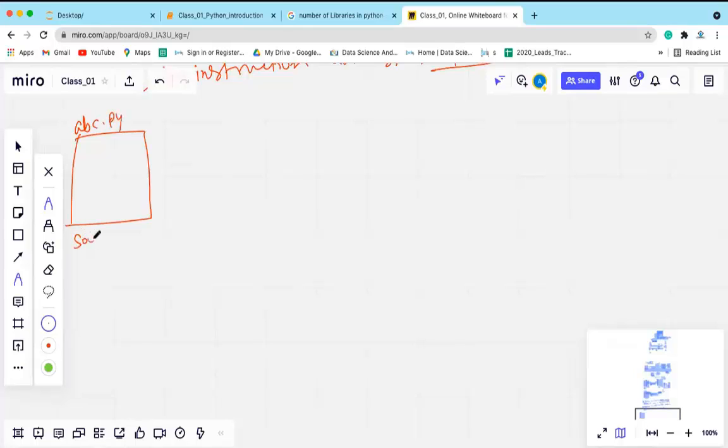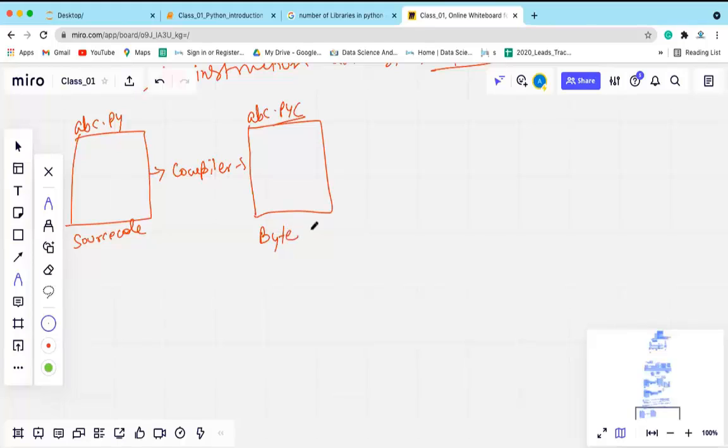This is the source code we have. Then we have a compiler in case of Python. This compiler compiles the source code to the bytecode, and that is called abc.pyc, Python compiled file, and the code that is generated is called the bytecode.